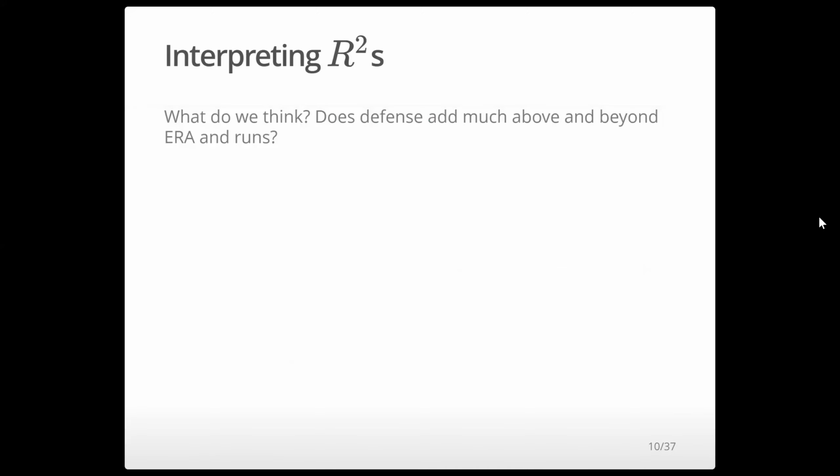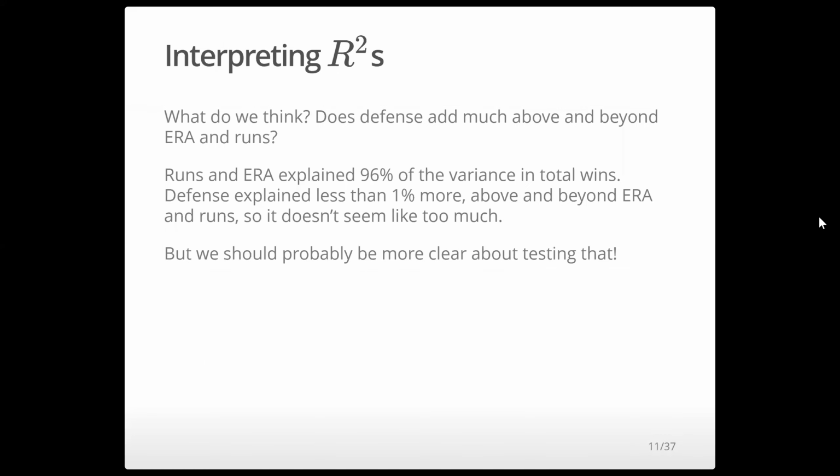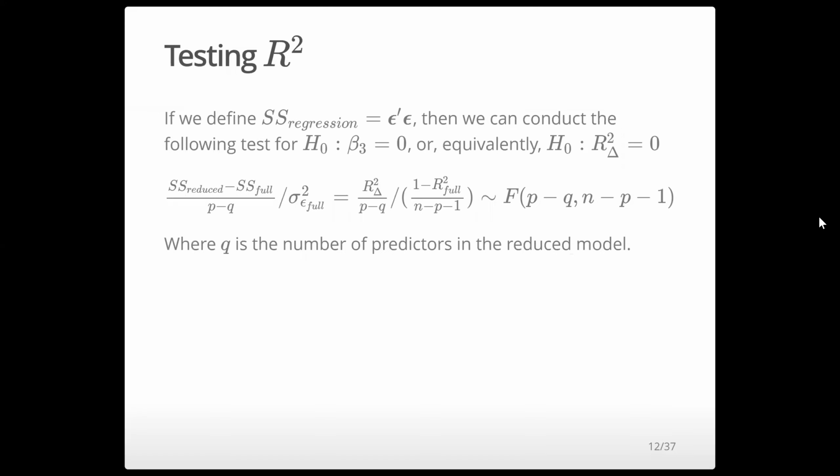So this sort of implies, since the R squared change is so small, that defense does not explain a lot about total wins above and beyond hitting and pitching. So runs and ERA explain 96% of the variance in total wins, and defense explained less than 1% more above and beyond ERA and runs. So it doesn't seem like it added too much, but we can test that.